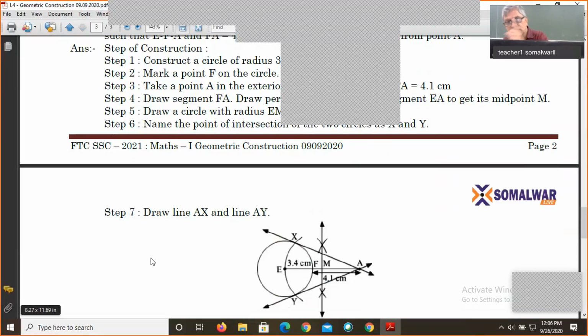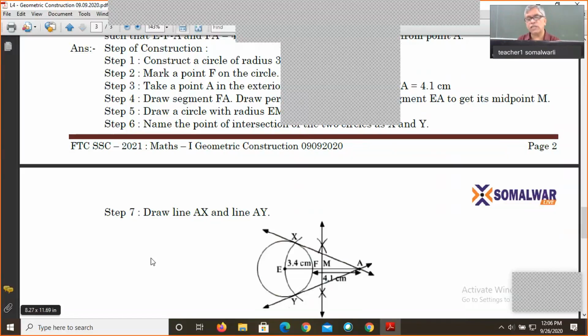Therefore the measurement of angle EXA is 90.